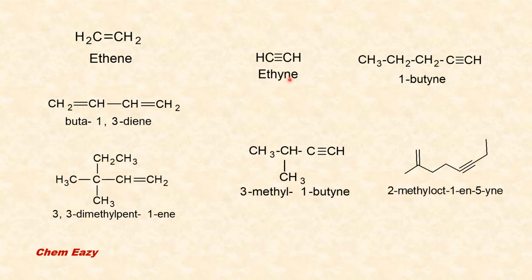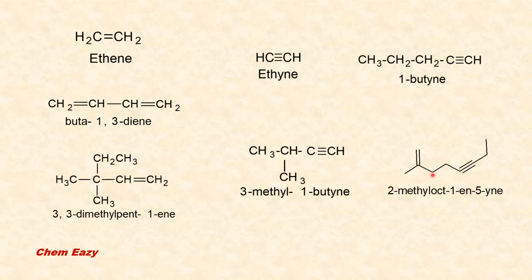And the next one, ethyne. This is an example for an alkyne having a carbon-carbon triple bond, and here this is 1-butyne. Here also a carbon-carbon triple bond is there. It is also an alkyne. These two are straight chain alkynes. And this one is 3-methyl-1-butyne. Here there is a carbon-carbon triple bond, and with this carbon one methyl group branch is there. This is an example for a branched alkyne.